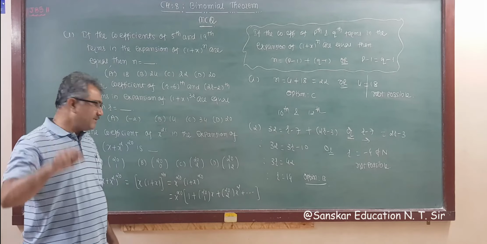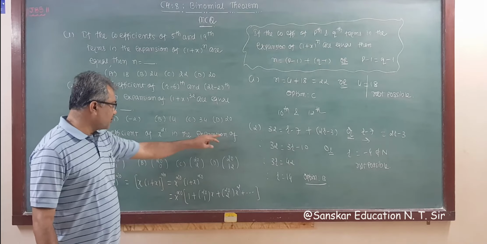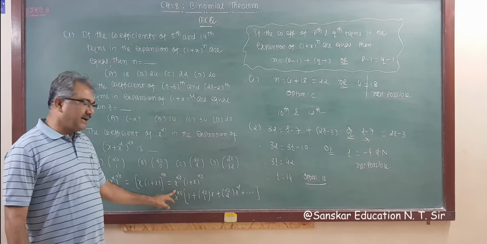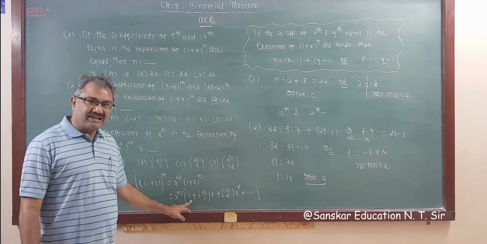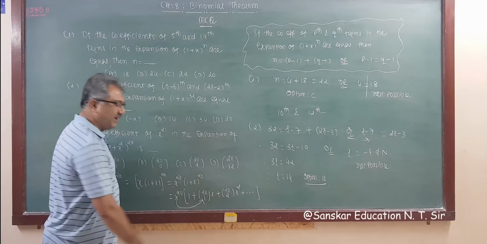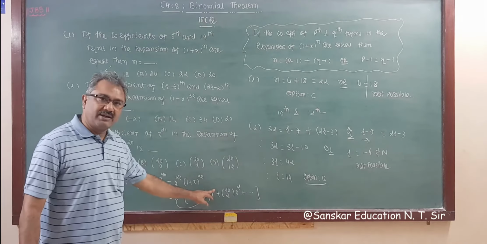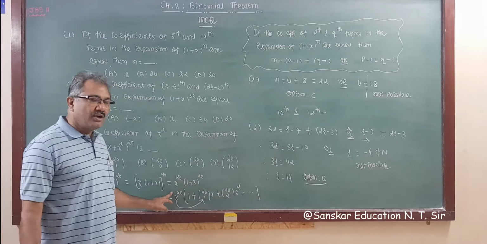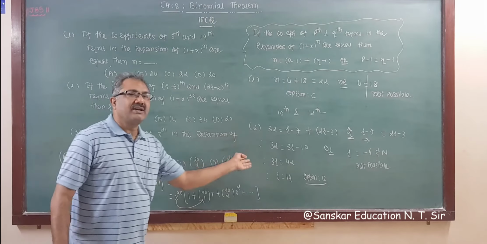Now we are interested in the term containing x raised to 21. So this is already x raised to 20. If we multiply with this, we get the term containing x raised to 20 only. But if we multiply this, then what do we get? x raised to 20 into 1, 21. Now if you multiply here, we get 20 plus 2, 22. But that is not required. And then we get higher terms.